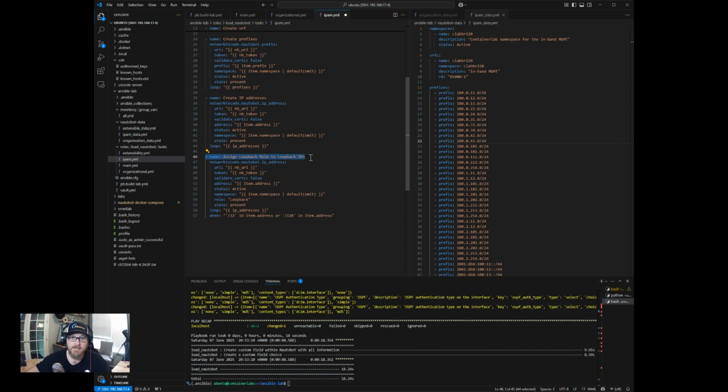And then at the very last task, I'm assigning a loopback role to the loopback IPs. I had mentioned before, you can add roles or create additional roles beyond what already exists in Nautobot to IP addresses. This is one of those roles that exist. So if you were to go into Nautobot and look up, after you assign all this, you could actually filter on this role and get all the loopbacks, for example. So I'm just going to apply that role. I don't have a use for it yet, but since it's available, I'll just go ahead and use it. Okay.